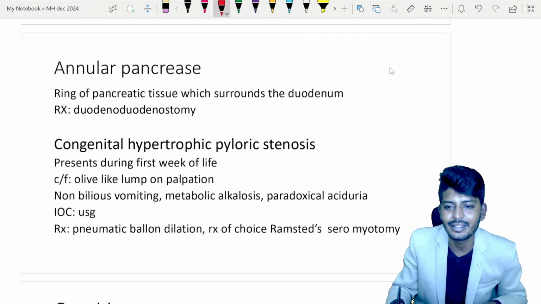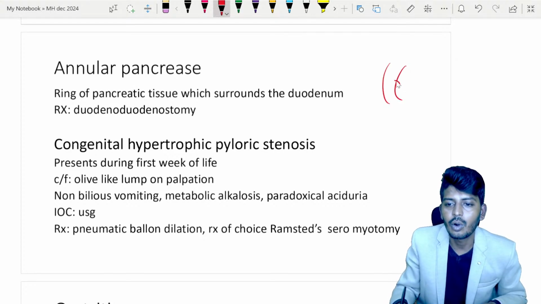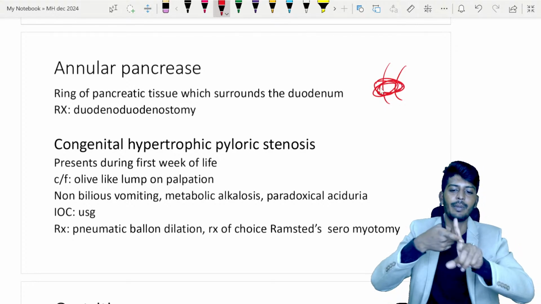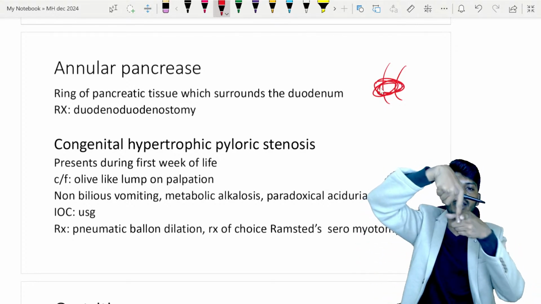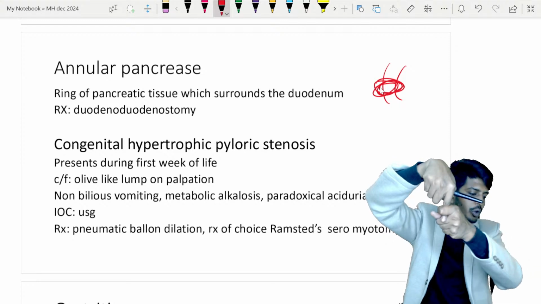What happens is very simple. The duodenum is there like this. So the duodenum is surrounded by pancreas. So basically, if you consider this is the duodenum, the pancreas will surround the duodenum and close it off.